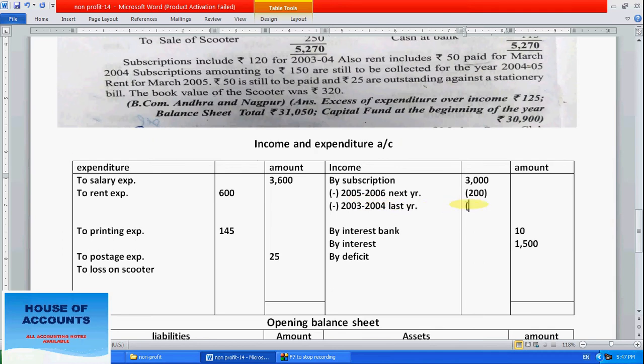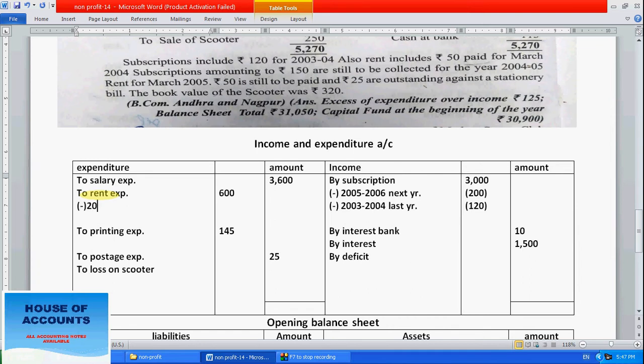150. Okay, what do we have to pay for last year's subscription? Sorry, 120 last year. Okay, subscription last year. Rent includes 50 paid for March 2004, meaning last year. So how much rent? We have to deduct this amount because it's related to last year.